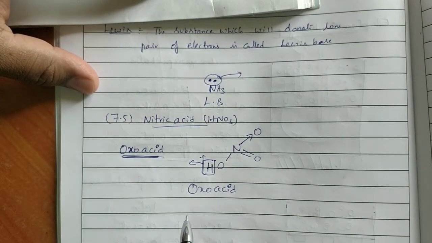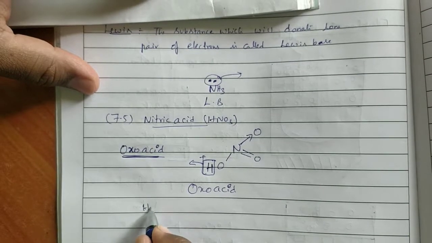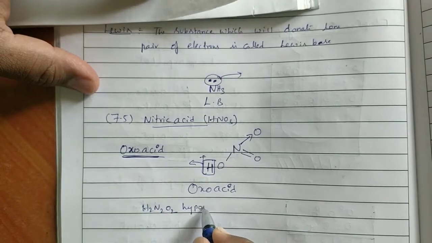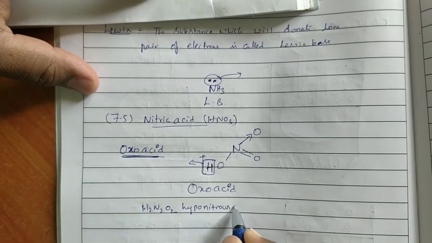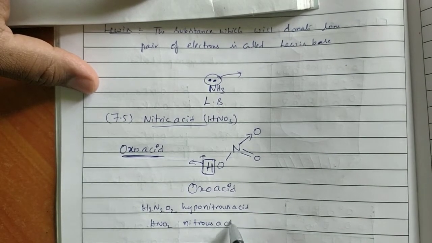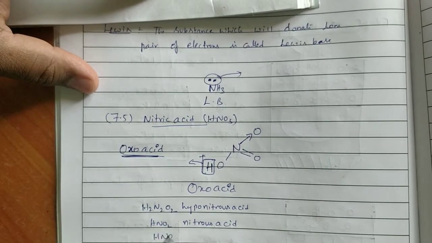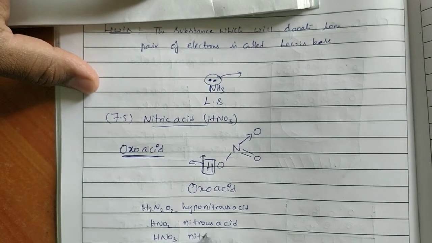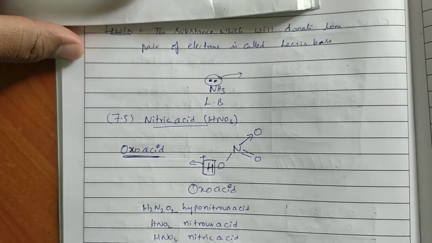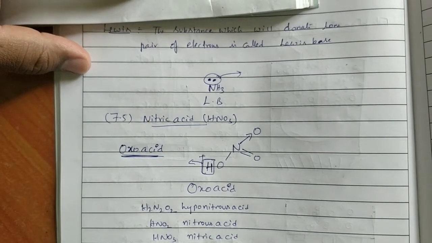Nitrogen forms oxo acids such as H2N2O2, hyponitrous acid, HNO2, nitrous acid, HNO3, nitric acid. These are all containing OH groups, but H plus ions will be donated. These are all called oxo acids.